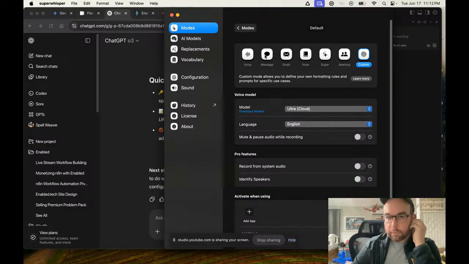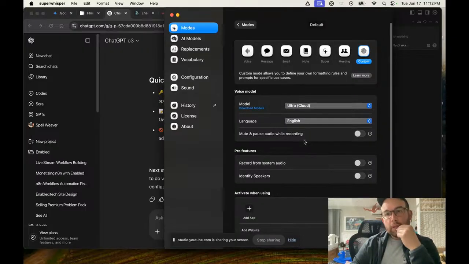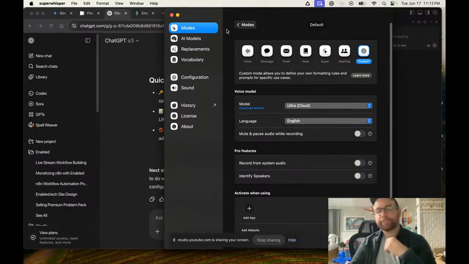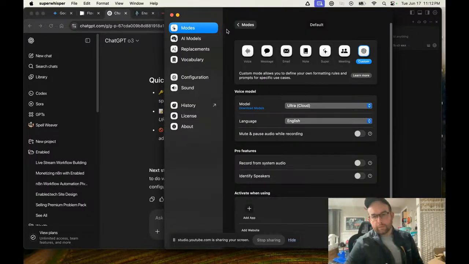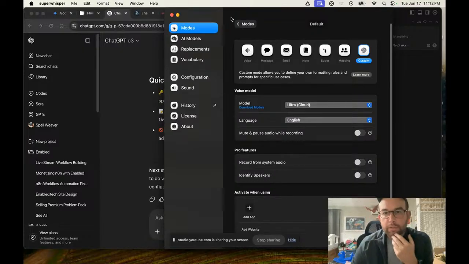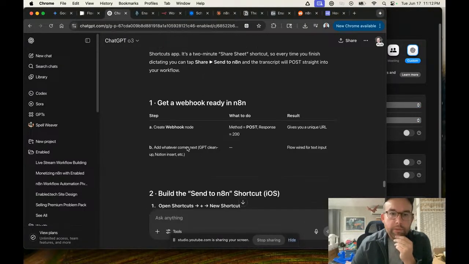So we have voice, message, email, notes, super meeting. Custom mode allows you to define your own formatting. So like, I want to talk to Super Whisper, and then I want it to post so that n8n can pick it up. So how do I do that?